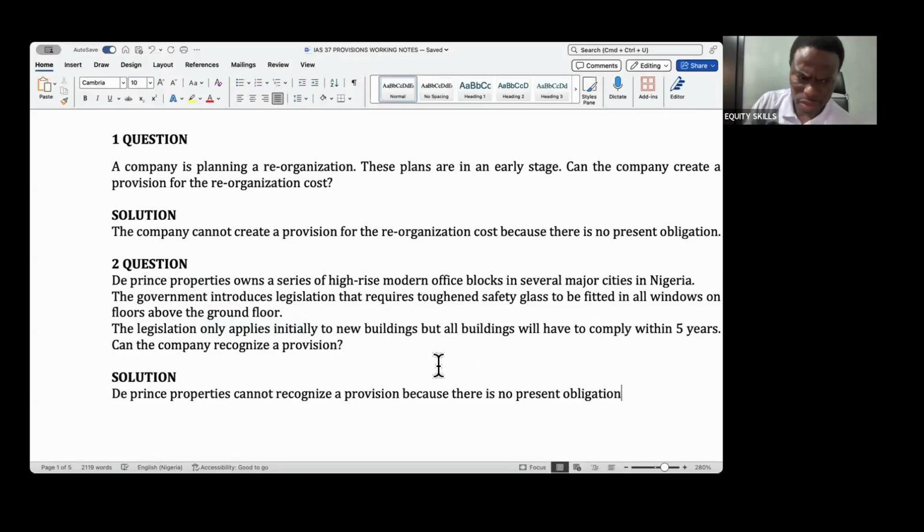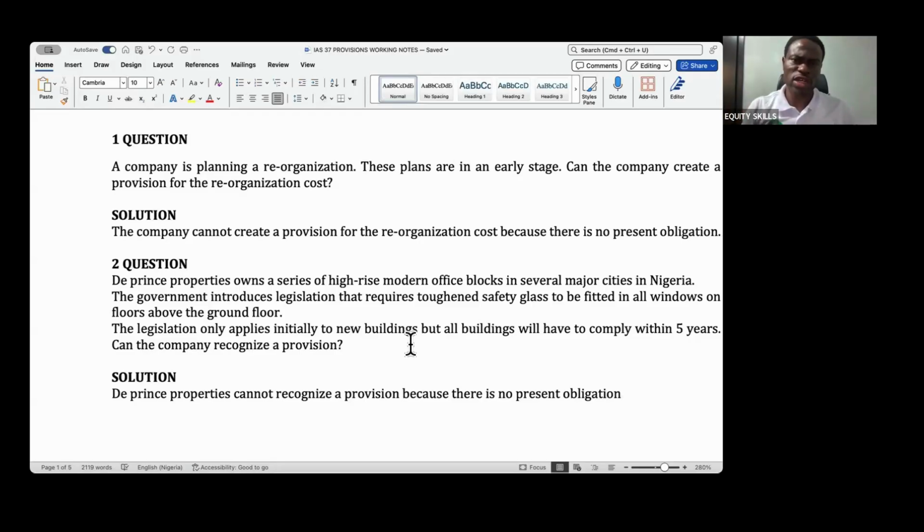So this company has 5 years to comply. That means there is no obligation now, because he can decide to sell the building maybe in the next 1 or 2 years. And when we say obligation, it is your duty to act in a certain manner in which the entity has no practical ability to avoid.